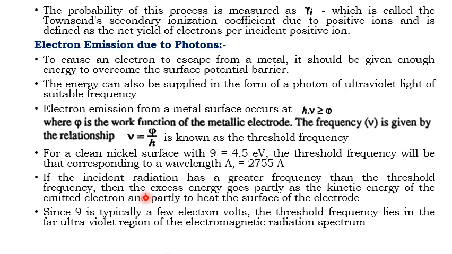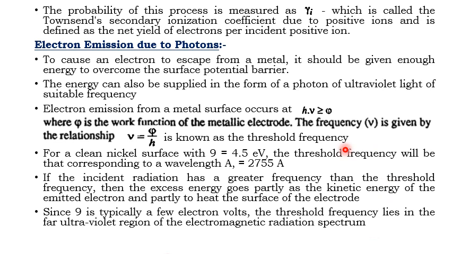That is, whatever electrons are emitted from the metal surface due to incident radiation, the excess energy is added to the kinetic energy of the liberated electron, and some part of the energy heats the surface of the electrode. Since the work function phi is typically a few electron volts, the threshold frequency lies in the far ultraviolet region of the electromagnetic radiation spectrum.